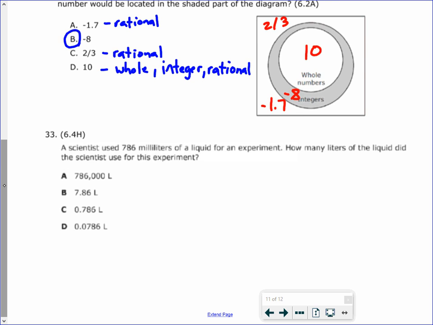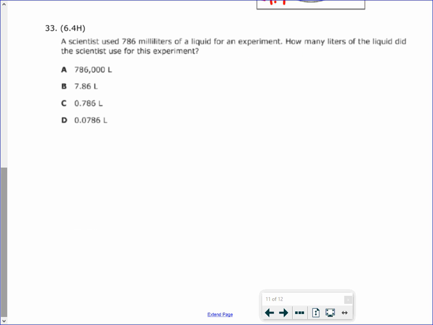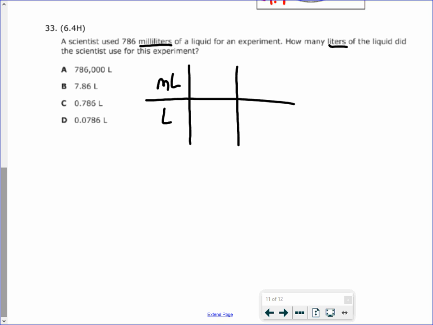All right, number 33. A scientist used 786 milliliters of a liquid for an experiment. How many liters of the liquid did the scientist use for this experiment? So you'll use your conversion chart to figure this out. They give us milliliters and liters. There are 1,000 milliliters in 1 liter. They give us 786 milliliters. We're trying to figure out how many liters that is.